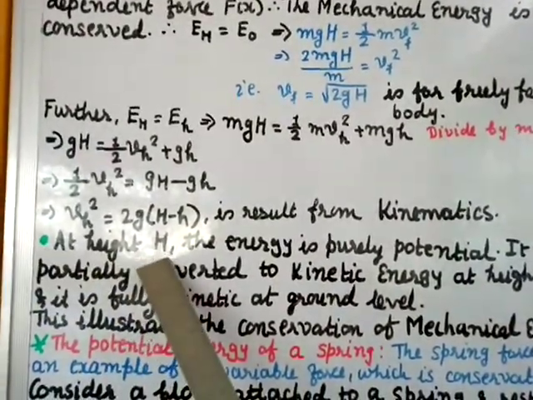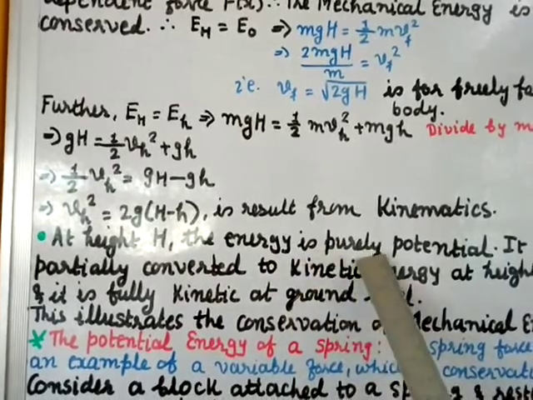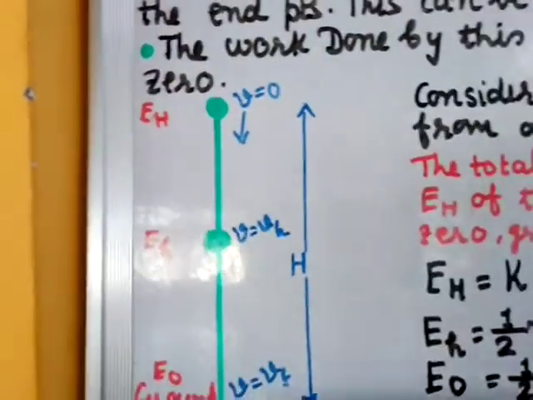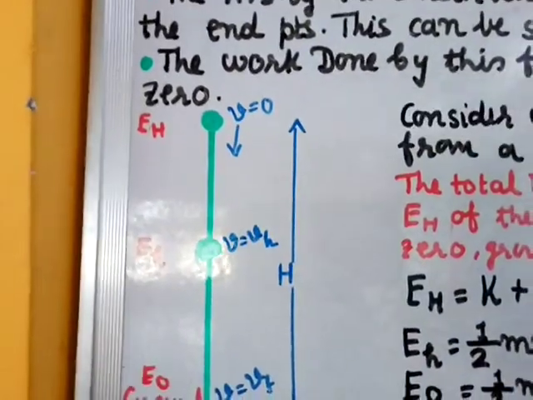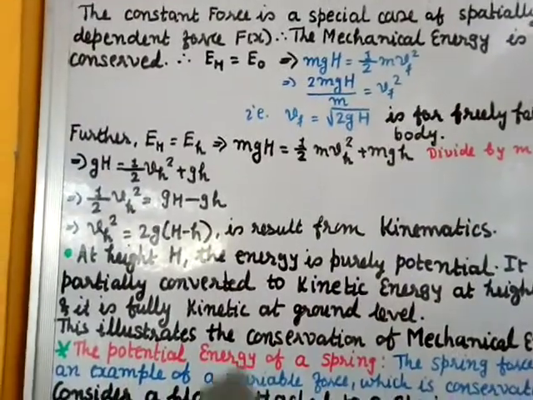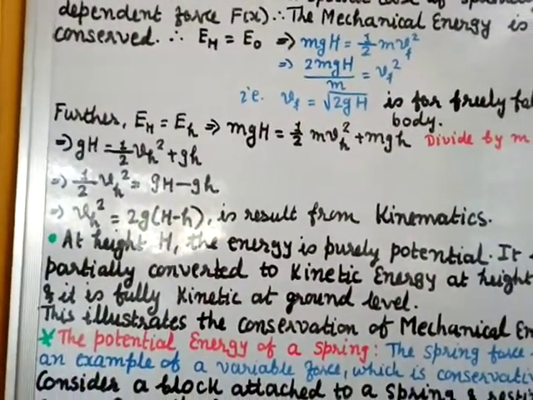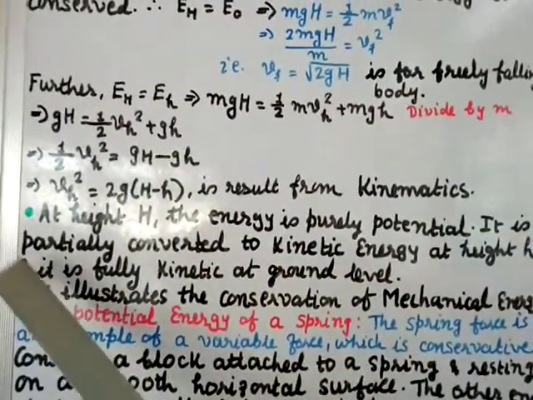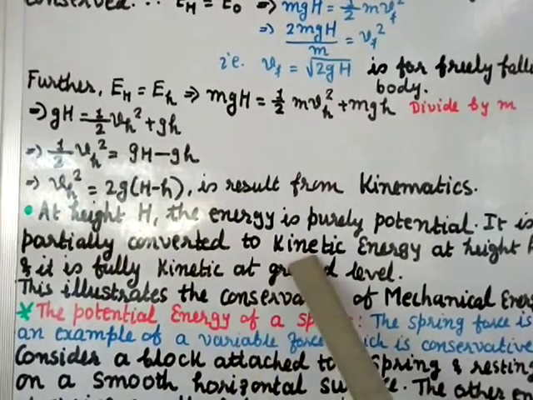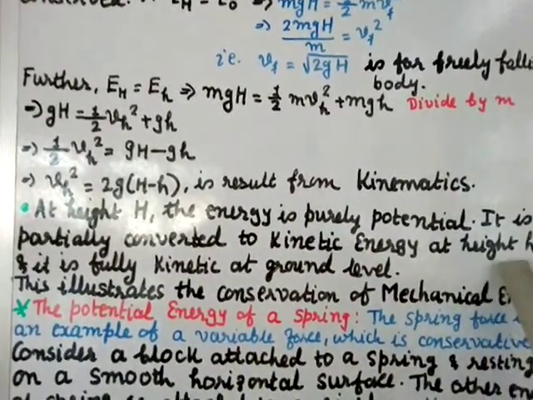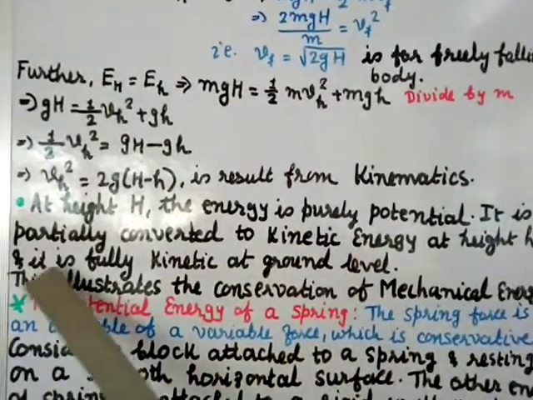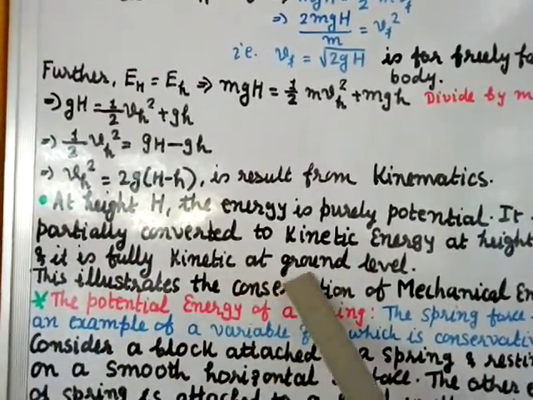At height H, the energy is purely potential. When the object is at height H, the energy is only potential energy. It is partially converted to kinetic energy at height small h, and it is fully kinetic at ground level.